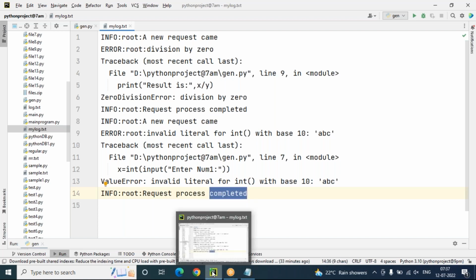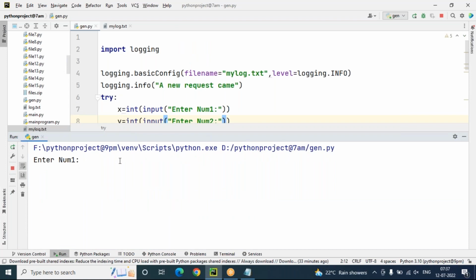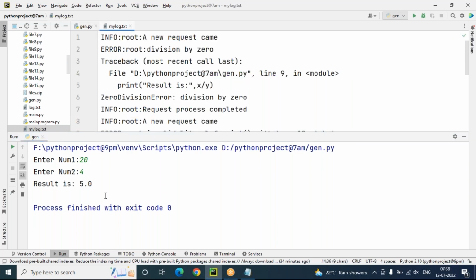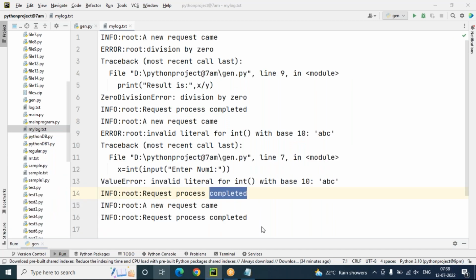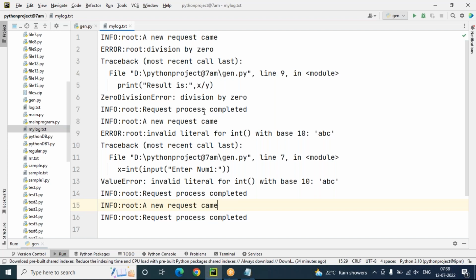And sir, what happens if I enter correct data only? For example, here I'm entering correct data like this. Once I entered correct data, enter num1, num2, you can see correct data I'm entering. So 5.0. And what information is available now in the log file? You can see mylog.txt, there is no information. The process is successfully complete only. That is, a new request came and request process completed. It is saying that. This is what exactly successfully executed log file creation clearly here.